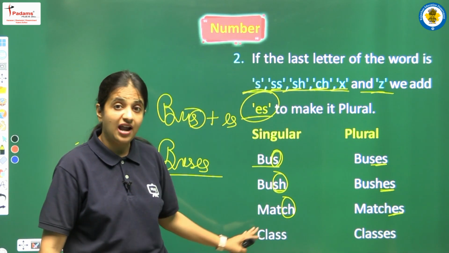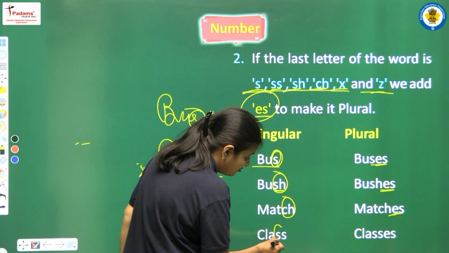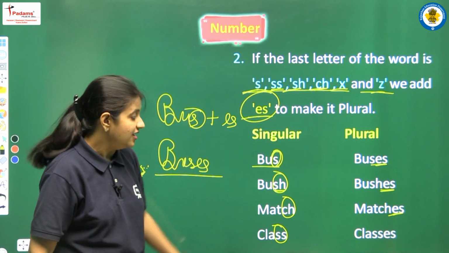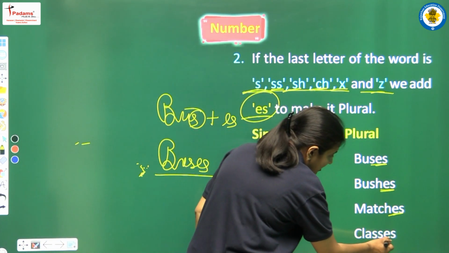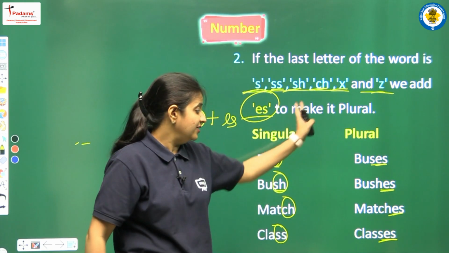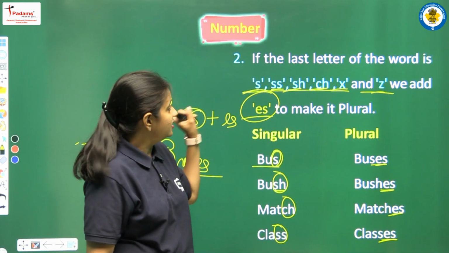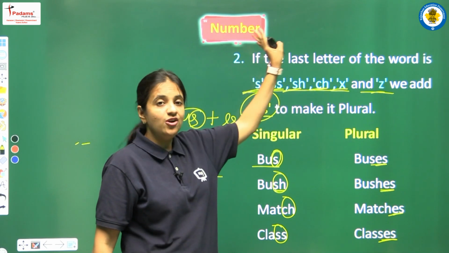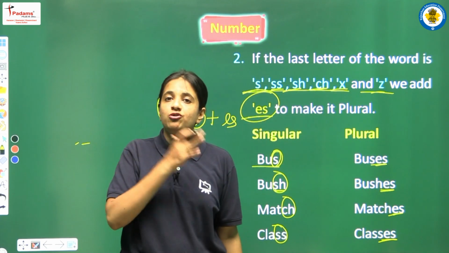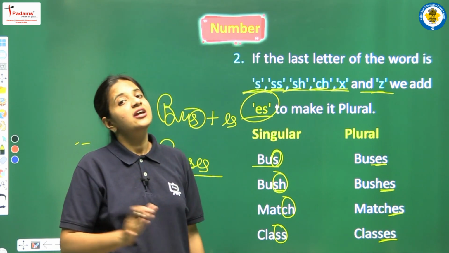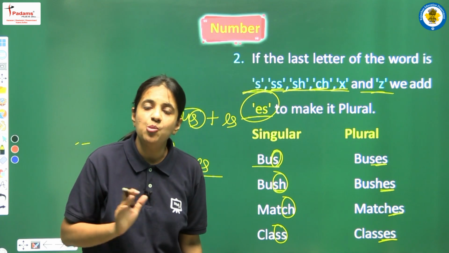Next we are having class. So what are the last letters that we are having? Double S. Yes, double S is also there in this list. So again we have to add ES. So this is class, and the plural form will be classes. Okay, so just learn all these letters, and if any of these letters is there at the end of the word, then we have to add ES after the spelling to make the nouns plural.